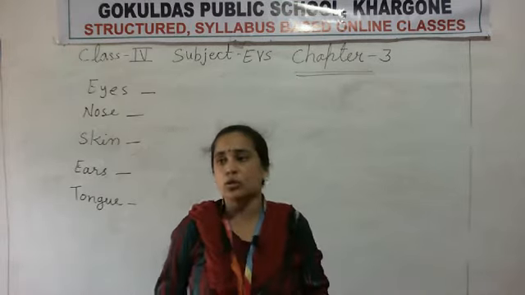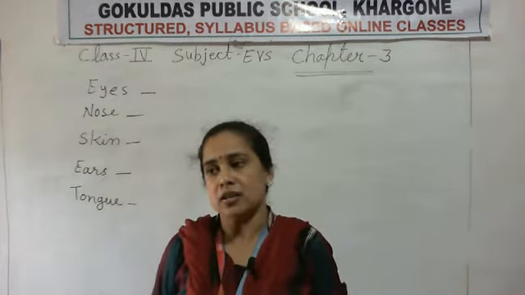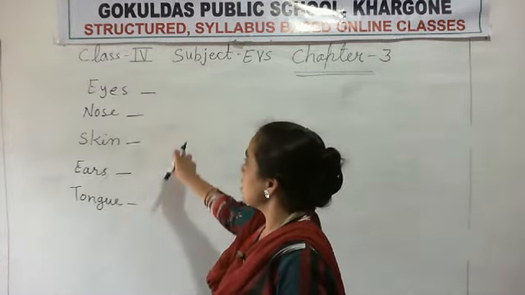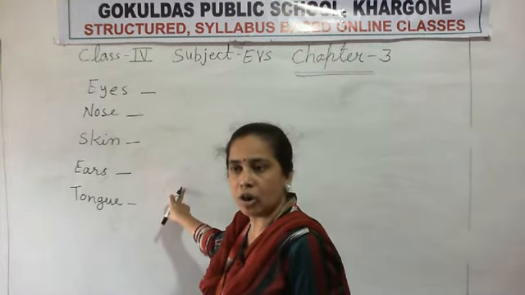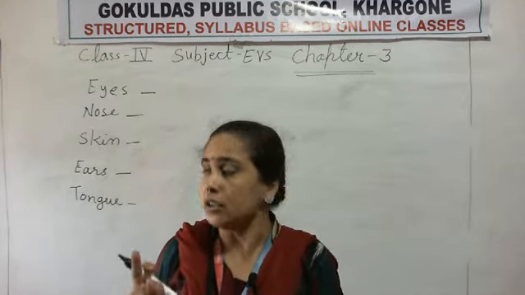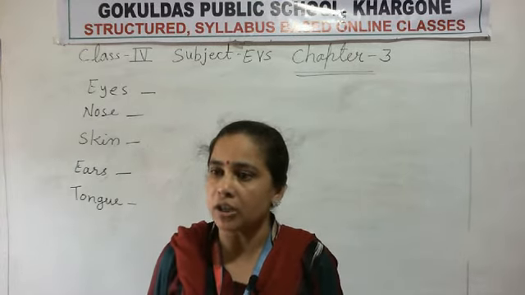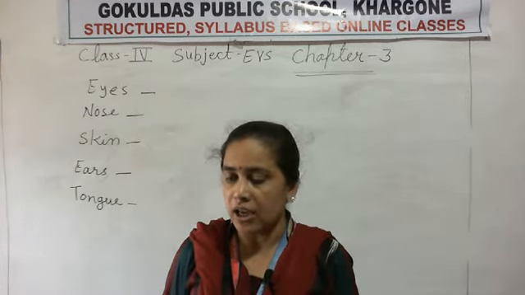Through the eyes, nose, skin, tongue and ears, we know our surroundings, and these are the sense organs of our body. And I showed you the different functions of the sense organs and what is the function of the sense organ. Okay?